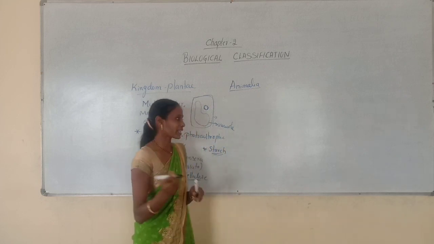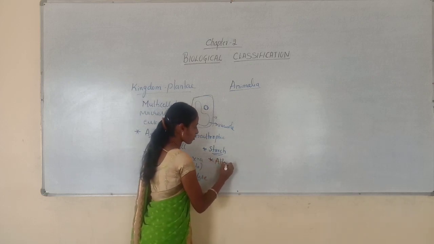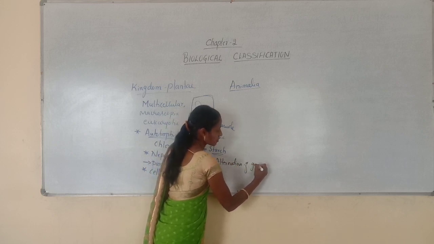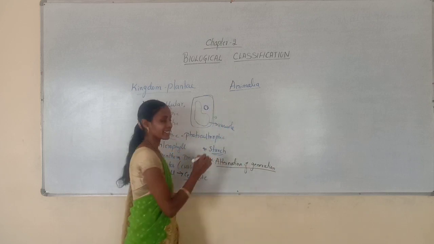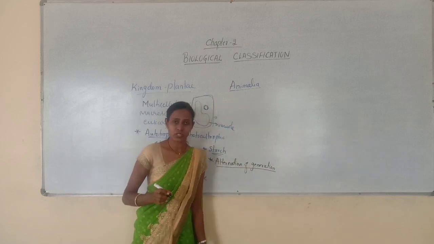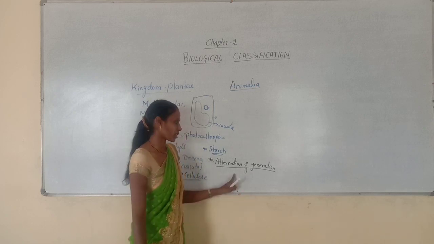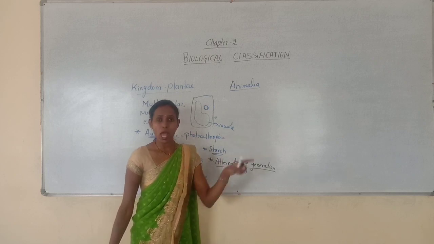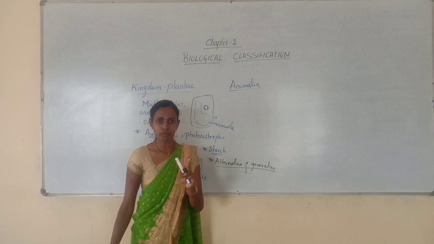And very importantly, all plants show alternation of generation. So this is another important characteristic feature of plants. All plants exhibit alternation of generation. So what is this alternation of generation? See, in the life cycle of all plants, they have two phases.